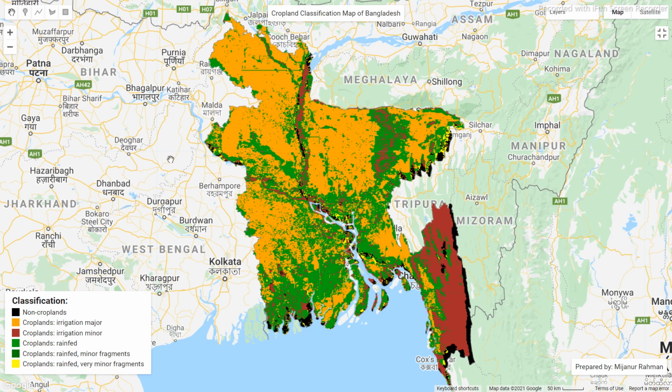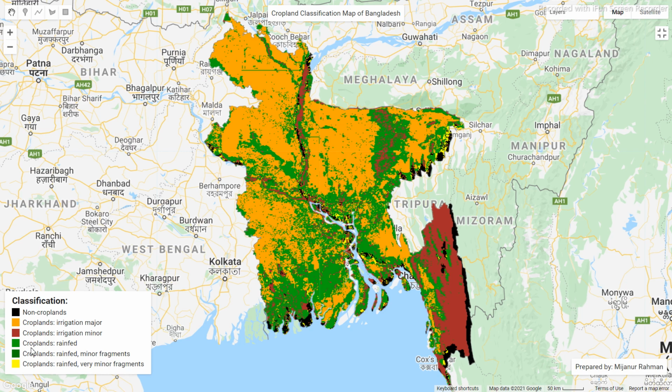Now we also want to calculate how much cropland is available for each class. It's fairly easy. So now we will show you how you can easily calculate the area of each of these classes individually: how much area is available for the non-croplands and how much area is available for the croplands irrigation major. We calculate the area of each class in square kilometers.